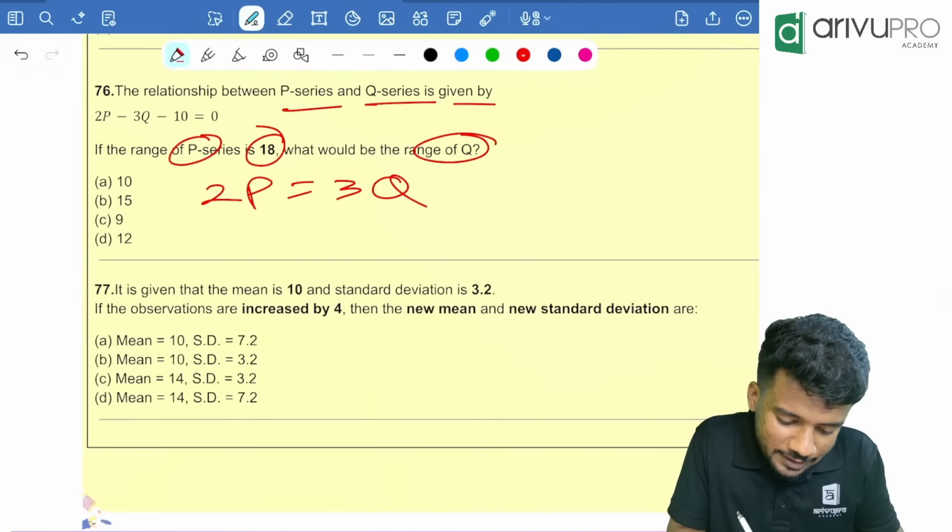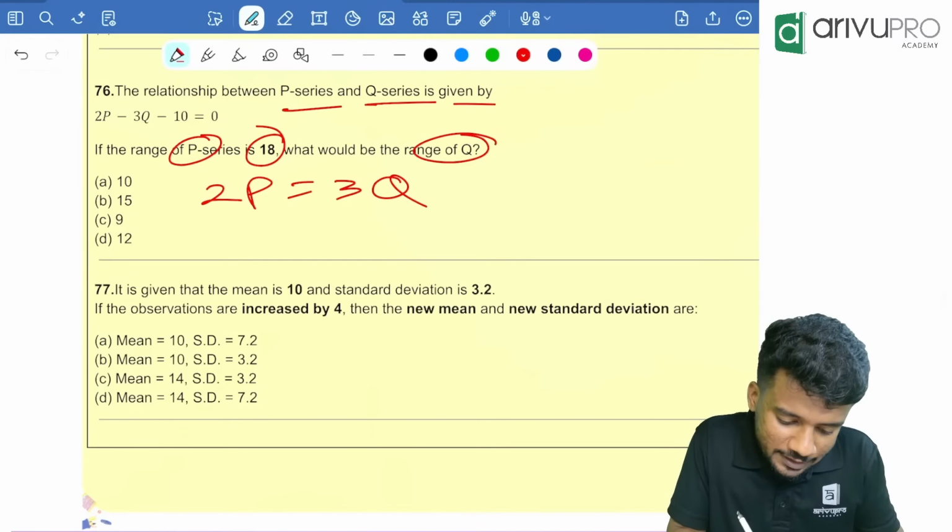Next one. It is given that mean is 10 and standard deviation is 3.2. If the observations are increased by 4, we know that the mean is affected by origin. That means the mean also will get added by 4, which is 14. That means option A and B are wrong. Then what is the case of standard deviation? Will the standard deviation be affected by origin? Standard deviation is not affected by origin, people. So it will remain the same. So the answer is option C. It was 3.2, it is not going to change. Scale is just getting affected, right?